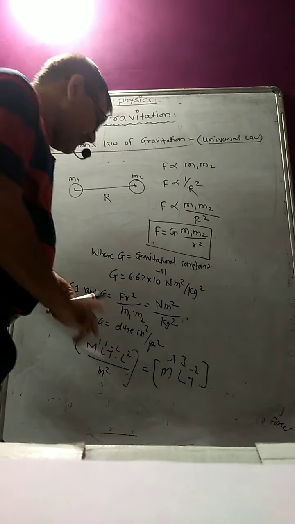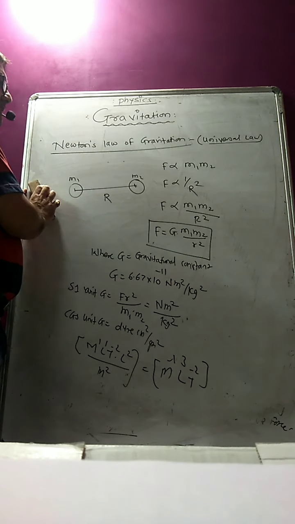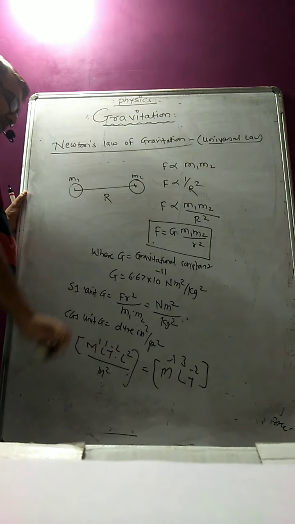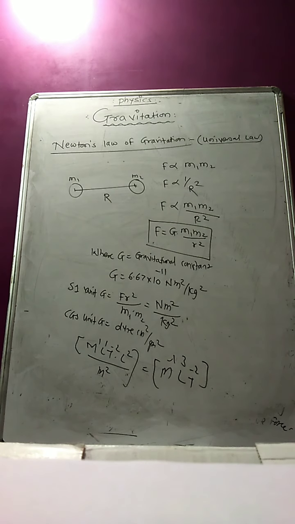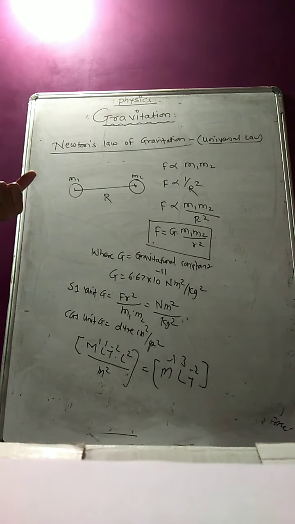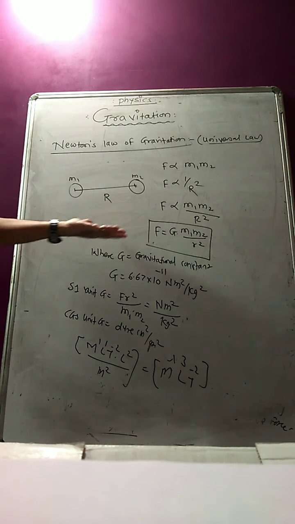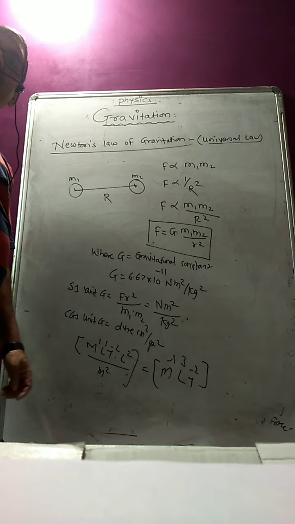Now once you got the law of gravitation, some questions which can be asked on that topic will be about gravitational force in terms of distance between two different spheres. Okay. So now there are two spheres which have been separated by the distance r. So your F will be inversely proportional to r square.